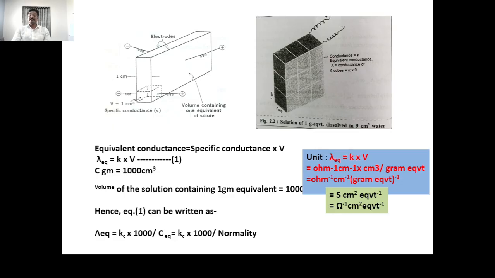The relation between the equivalent conductance and specific conductance can be obtained by considering a rectangular vessel, with its two opposite walls 1 centimeter apart and made up of some metals, so that these act as electrodes. The relationship between the equivalent conductance and specific conductance is understood.